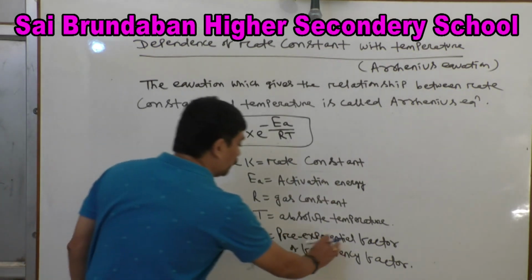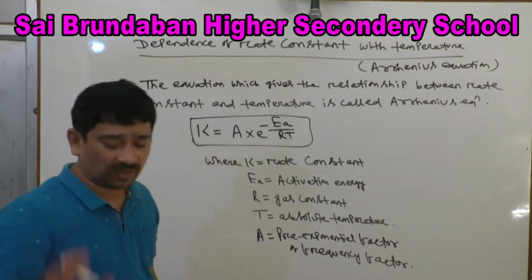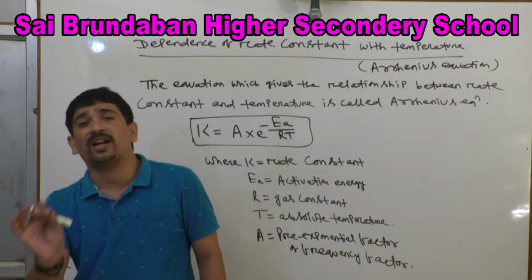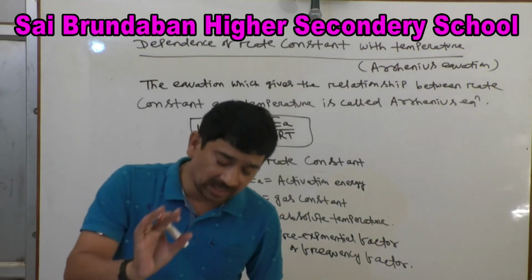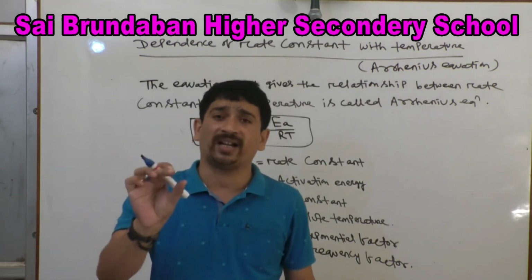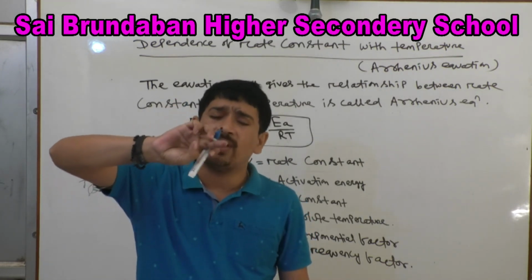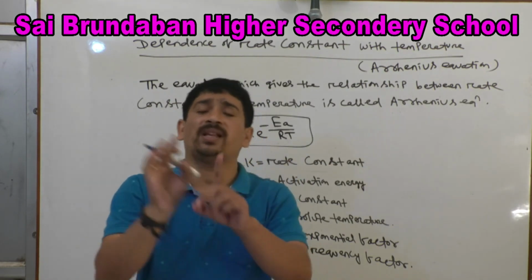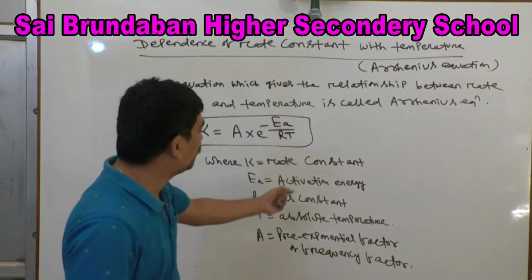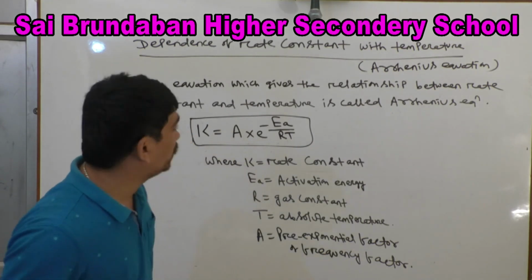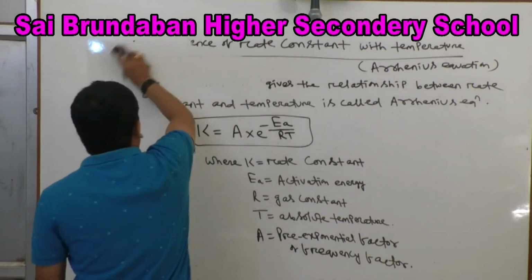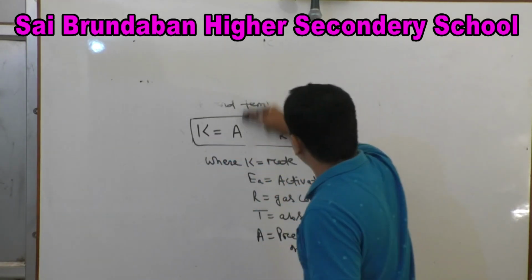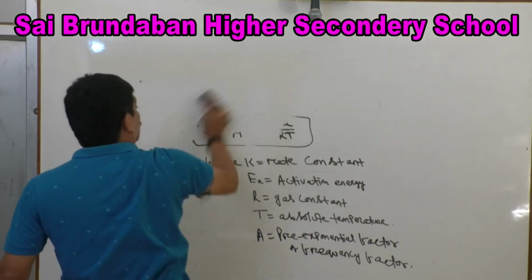Next, what is frequency factor? I am also defining what is frequency factor. The number of collisions taking place between the reactant molecules per unit volume per second. In one unit volume, in one second, how many effective collisions take place between the reactant molecules is the product. That is called frequency factor. I am giving you the definition of frequency factor.